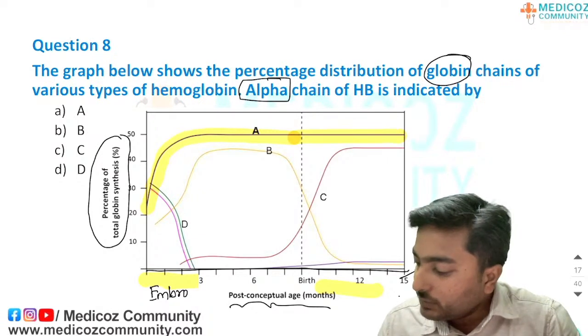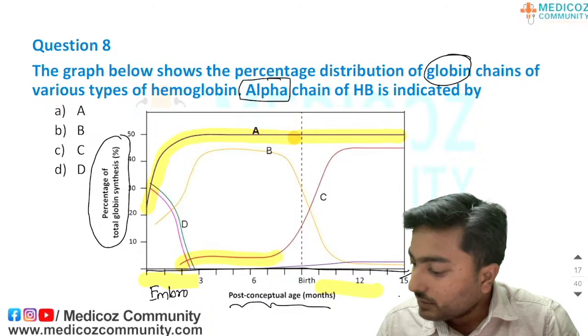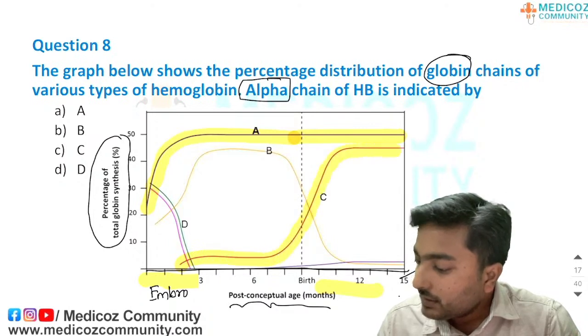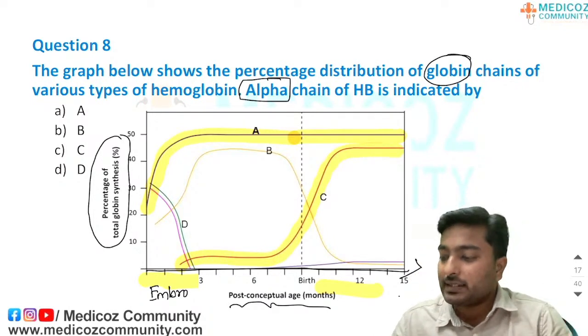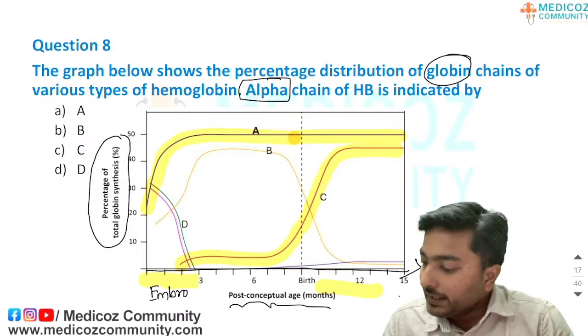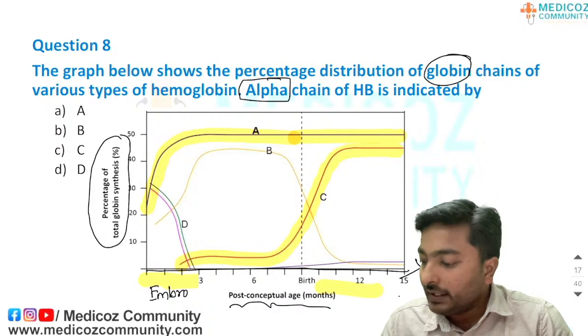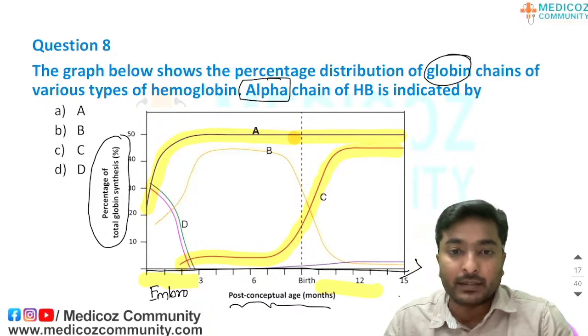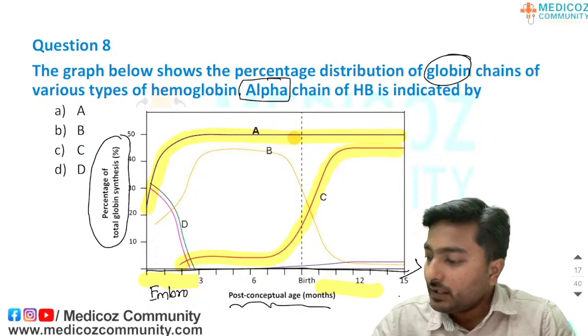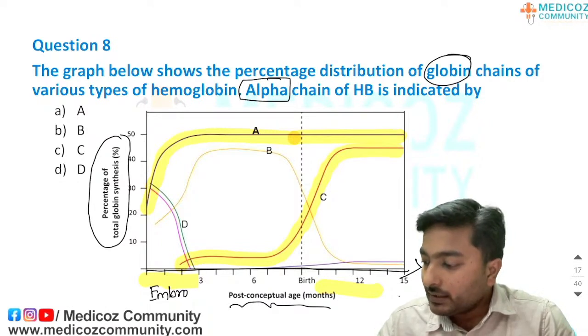What could be option C? What does graph C indicate? It is present in only a very minute amount in the embryonic and fetal periods, but its level increases only after birth, which is nothing but adult hemoglobin. The chains are alpha 2 beta 2.